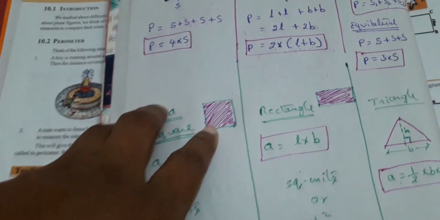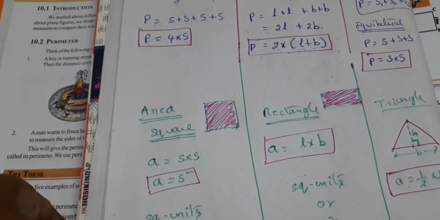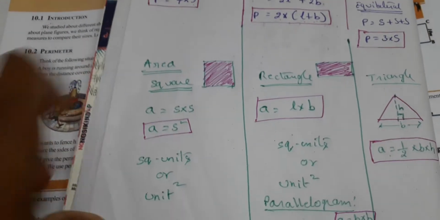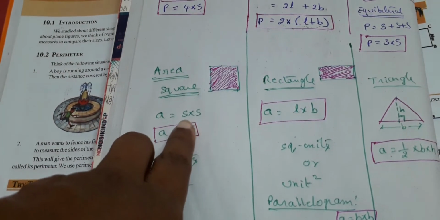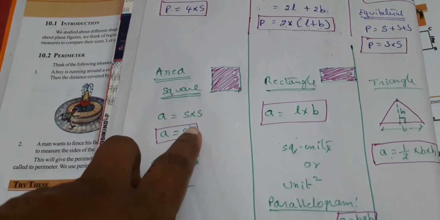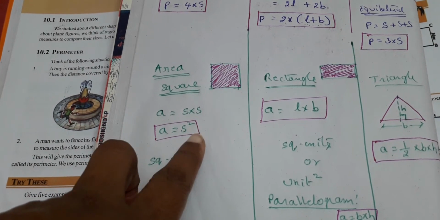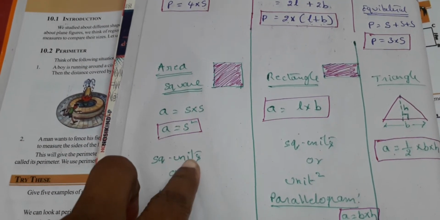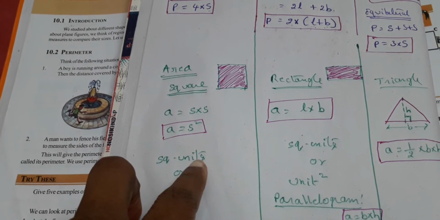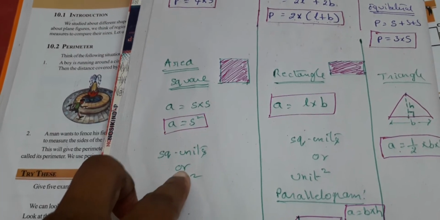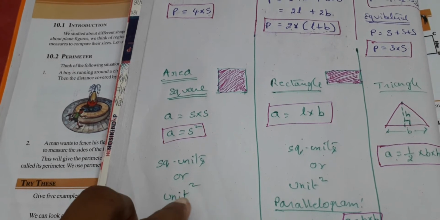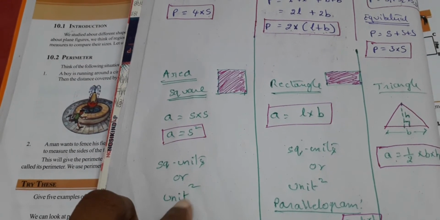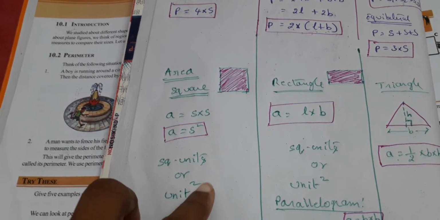This whole shaded region is the area. The area of a square: a square has equal sides, so s into s, that is s squared, is the area. Units are square units, that means square centimeter, square meter, or square kilometer. Or you can write unit square, that is centimeter square, meter square, kilometer square.